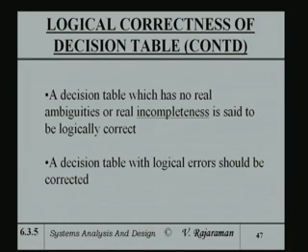A decision table which has no real ambiguities or no real incompleteness is said to be logically correct. That is, it does not have any incompleteness, and it does not have any ambiguity. Okay. And both of them are real, that is, there exists data which will satisfy the conditions, and the rule is either missing or it is duplicated with different actions, then it is an error.